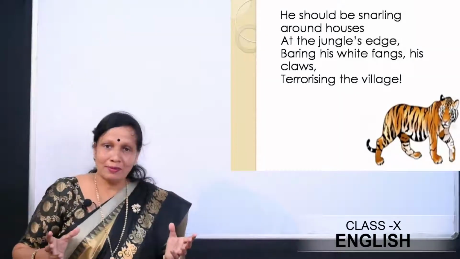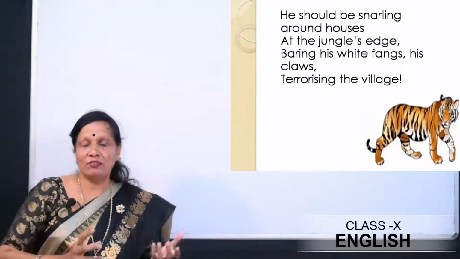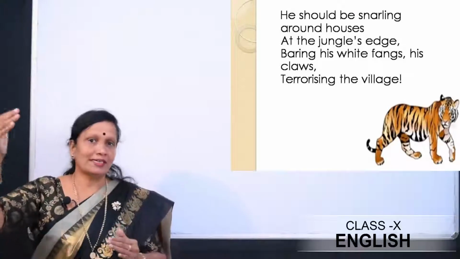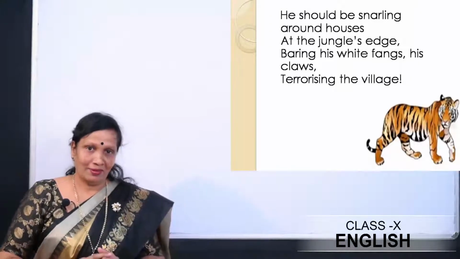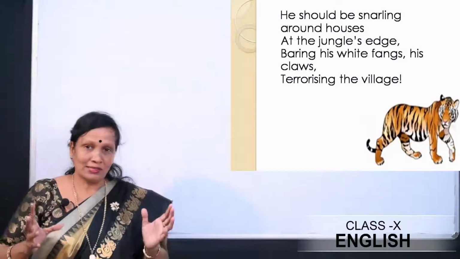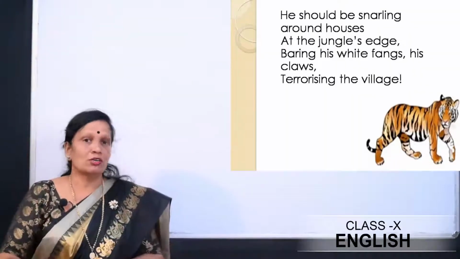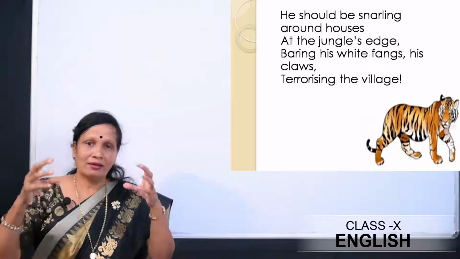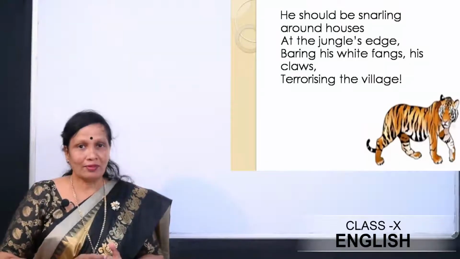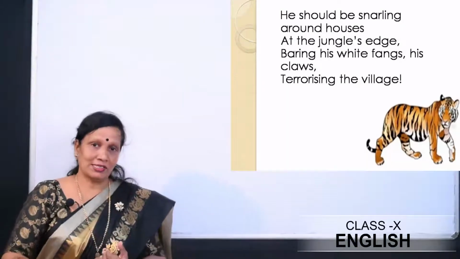Children, you can imagine the condition of the villagers when they get to know that there is a tiger giving warning sounds with its mouth open and with its long sharp teeth and its claws trying to threaten the villagers.